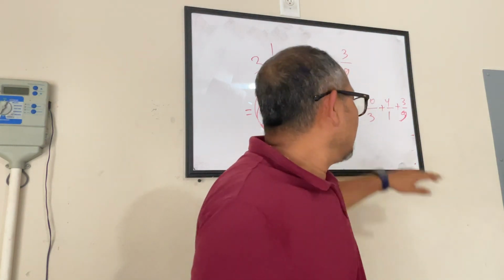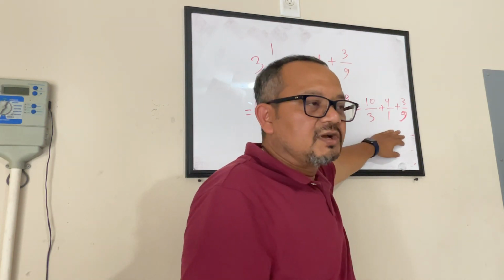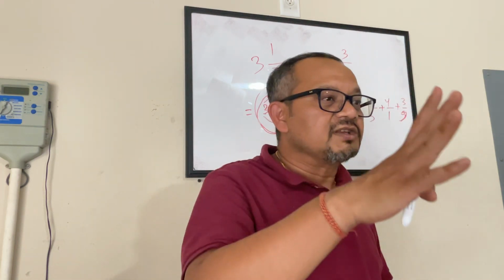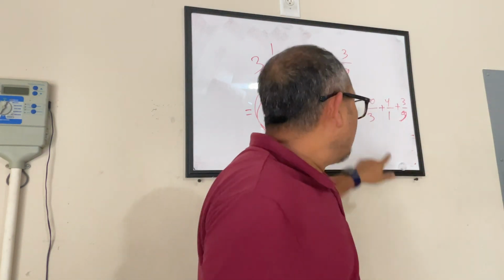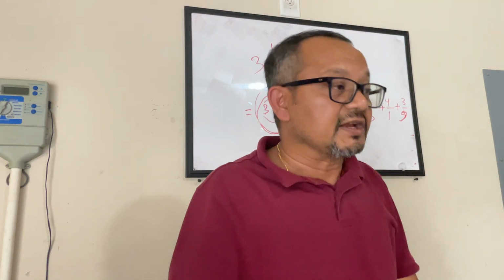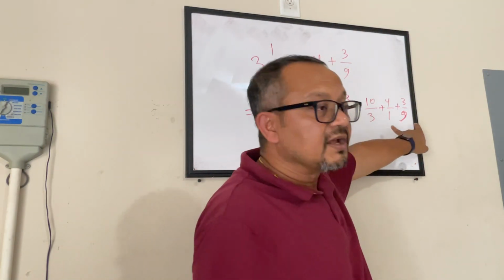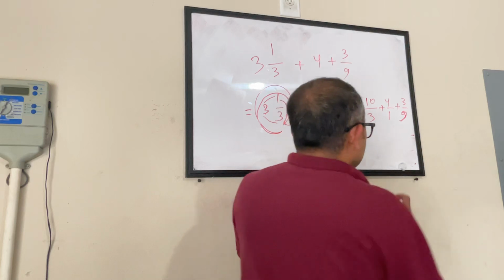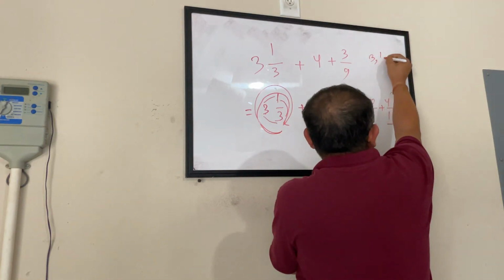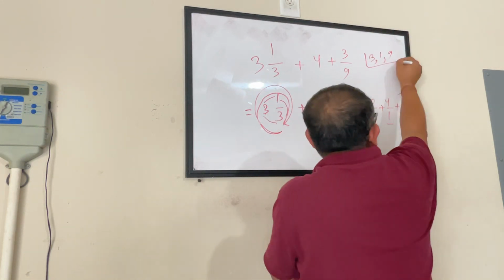Very nice. So once I have everything in the fraction form, now I have to add them. And for adding and subtracting, the first thing we do is LCM of the denominators. What you were saying, Shalini, was more for multiplication. We simplify when we have multiplications only. Since we are talking about addition and subtraction, here we find out the LCM of the denominators. So I have 3, 1 and 9 as 3 denominators.